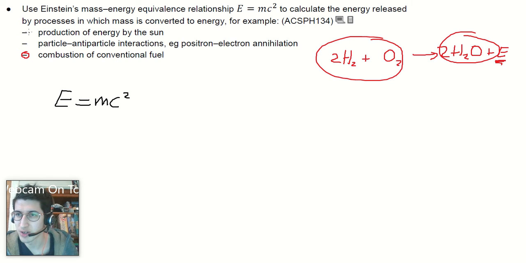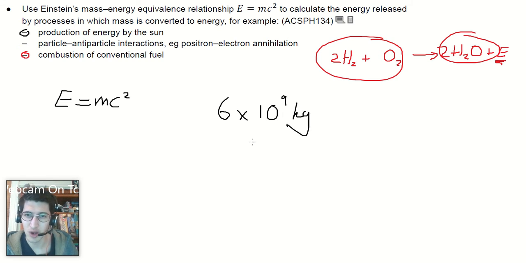So, production of energy by the sun. The sun loses billions of kilograms of mass every second. It loses 6 times 10 to the 9 kilograms of mass per second. It is a lot of mass lost by the sun, and this is not mass lost as the solar wind, the particles coming off the sun. That actually is a very small amount of mass lost compared to this number. This number per second is huge.